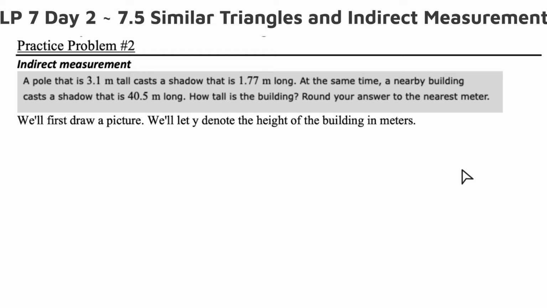So I know how tall the pole is. I know how long of a shadow it has. At the same time, a nearby building casts a shadow that is 40.5 meters long. How tall is the building? So I don't know how tall the building is, but I know how long of a shadow it casts. And we're going to round our answer to the nearest meter. So don't do any rounding until you get to the very end.